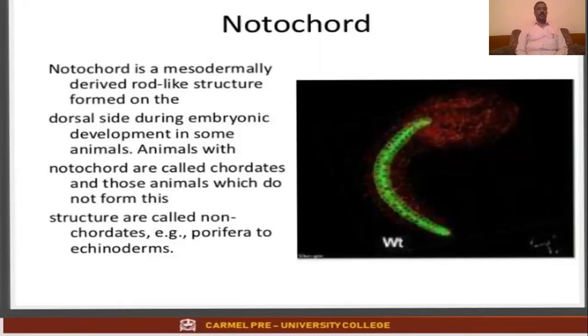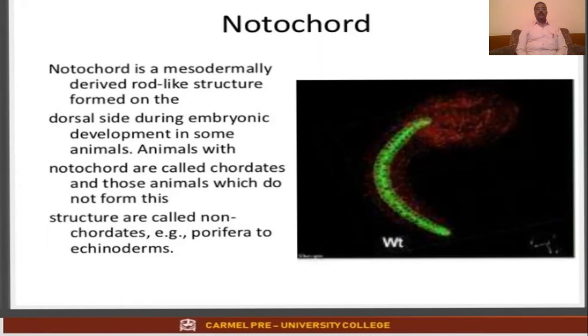Notochord is a mesodermally derived rod-like structure formed on the dorsal side during embryonic development in some animals, which are called chordates. Those animals which do not form this are called non-chordates. Example, Porifera to echinoderms.